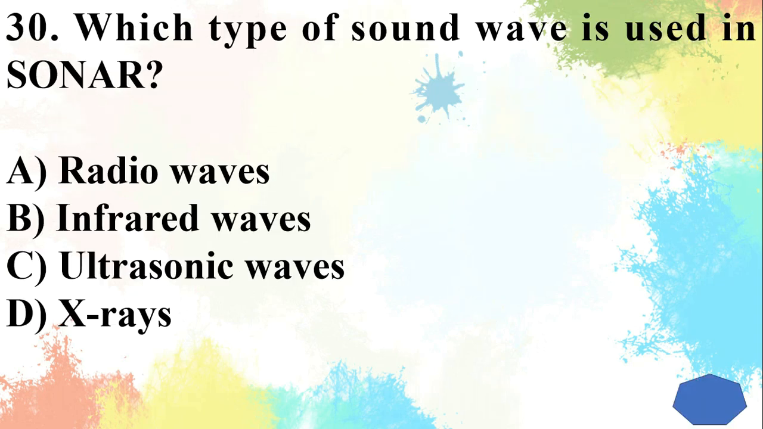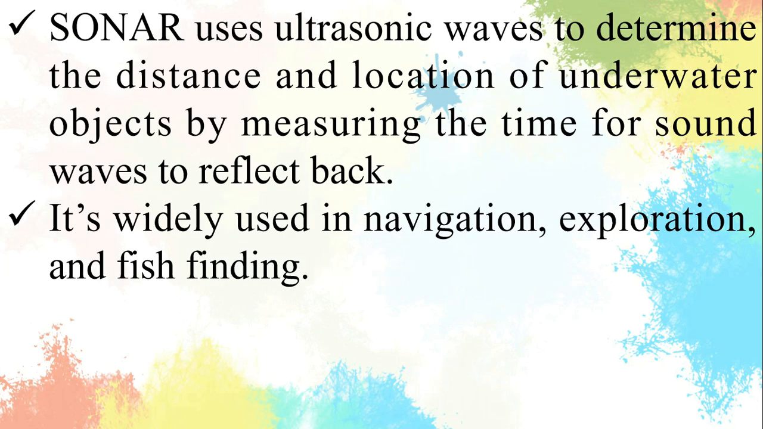Question 30. Which type of sound wave is used in sonar? Answer is ultrasonic waves. Sonar uses ultrasonic waves to determine the distance and location of underwater objects by measuring the time for sound waves to reflect back. It's widely used in navigation, exploration, and fish finding.